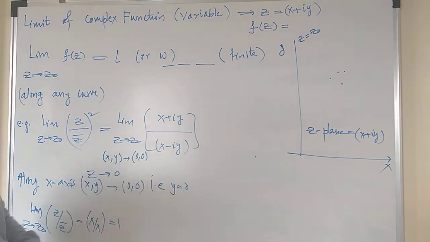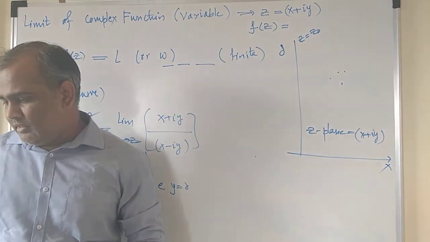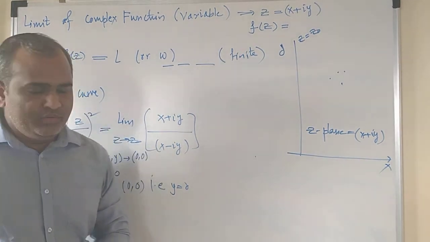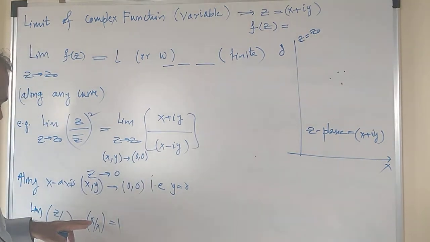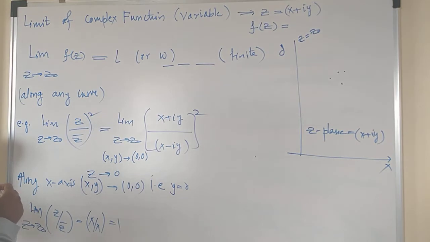So if you put the value of y equals to 0 into the above equation, then what will it give you? It will give again x by x. Now here you have a square on it, right, and squaring this, you will get (x by x) squared equal to 1, and 1 squared is equal to 1 again.